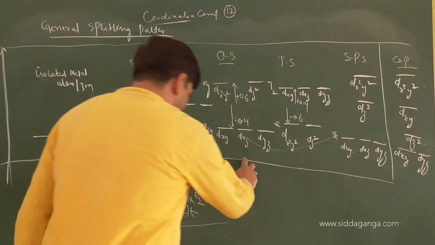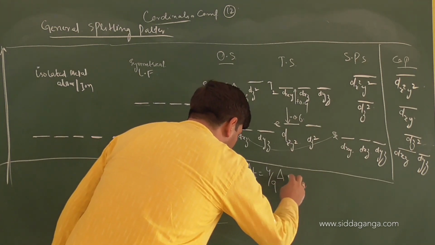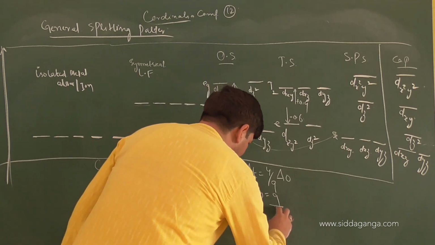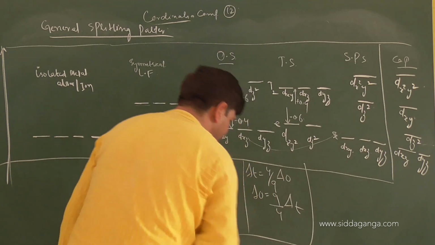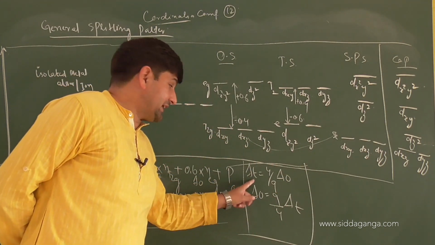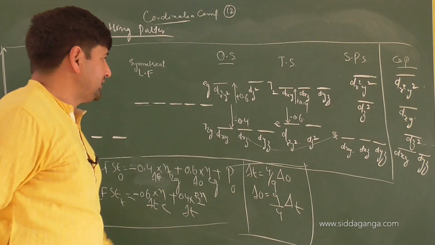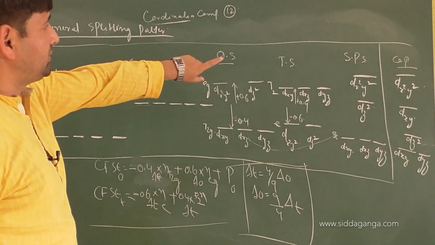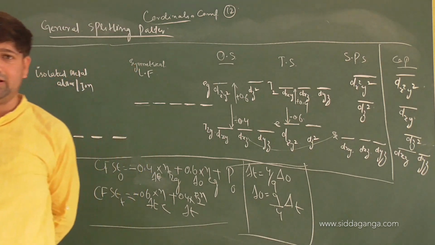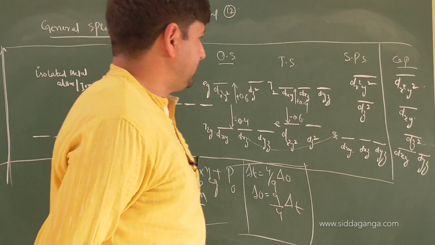One more thing that we learned, what was it? Delta T equals 4 by 9th of octahedral splitting, or delta O equals 9 by 4th of delta T. That is, crystal field splitting energy in tetrahedral field is 4 by 9th of octahedral field. Directly you can use this equation to solve questions. And crystal field stabilization energy values, according to this, you should be in a position to solve questions quite easily. Am I clear? Clear to everyone, children? Yes. Need to focus on the diagrammatic part.